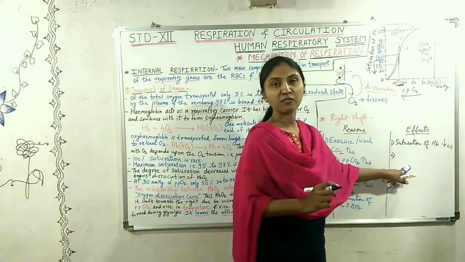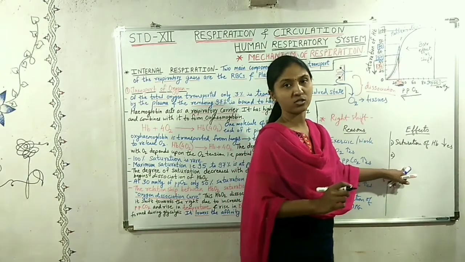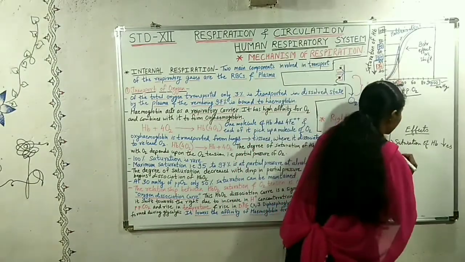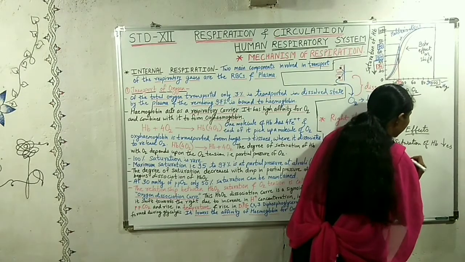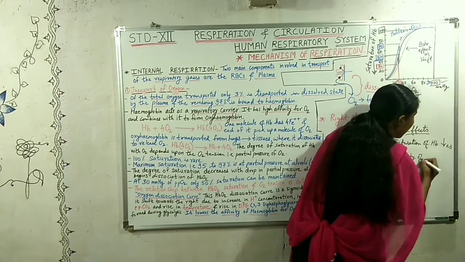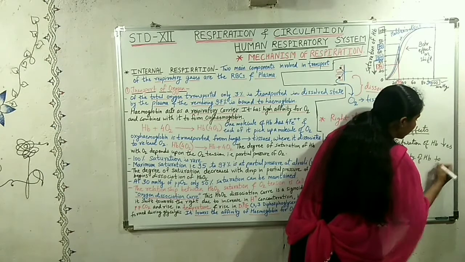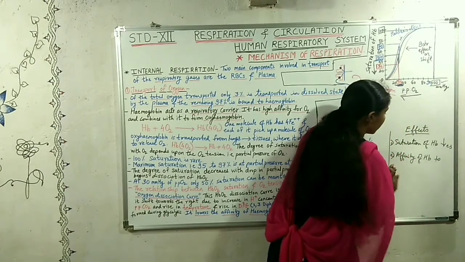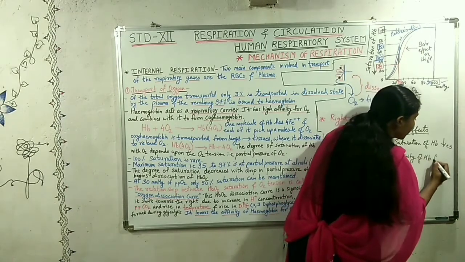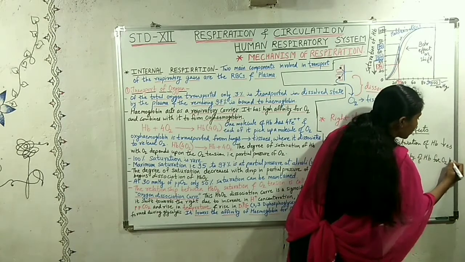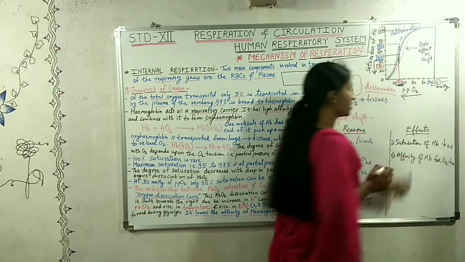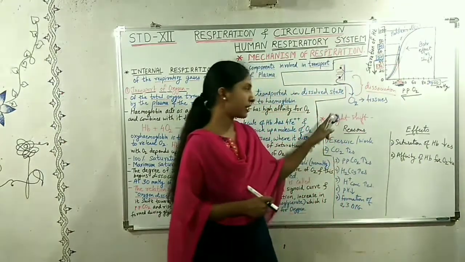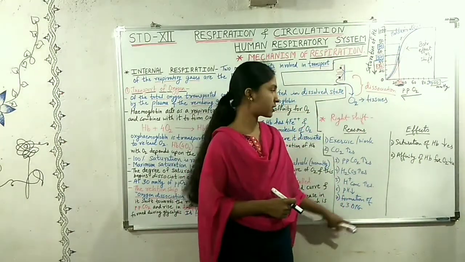The affinity of hemoglobin to carry oxygen, or for oxygen, also decreases. So these are the effects of the right shift. These are the reasons of the right shift, and these are the